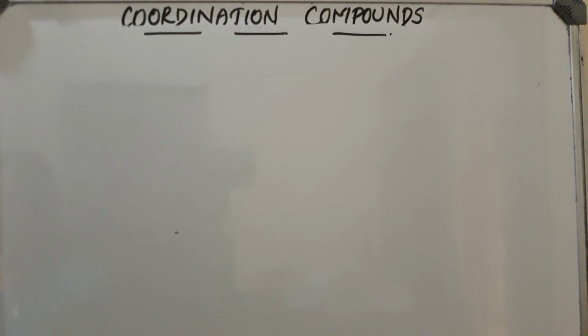Transition metals form a large number of complex compounds in which metal atoms are bound to a number of anions or neutral molecules.